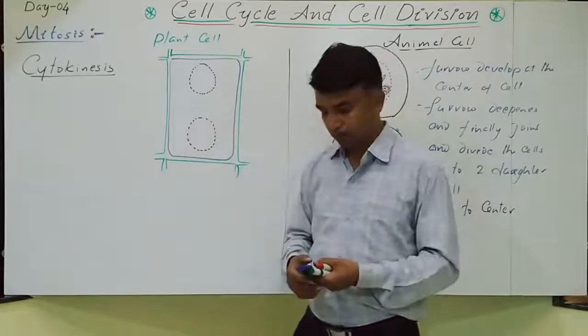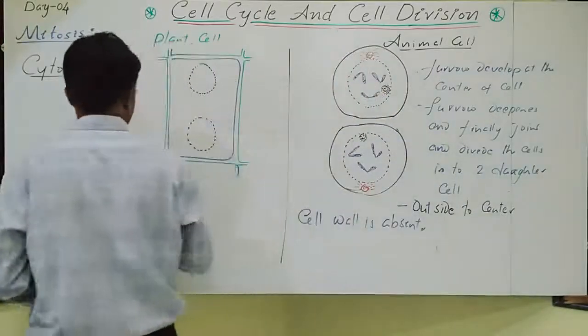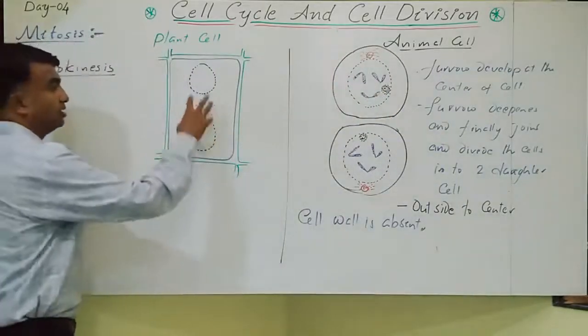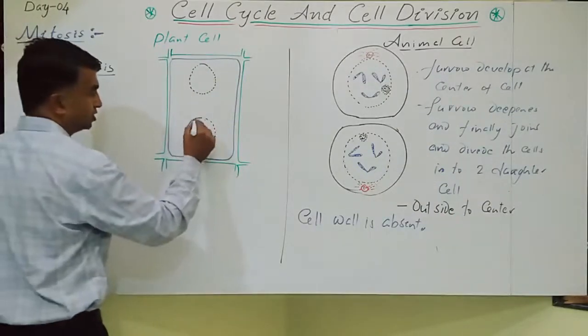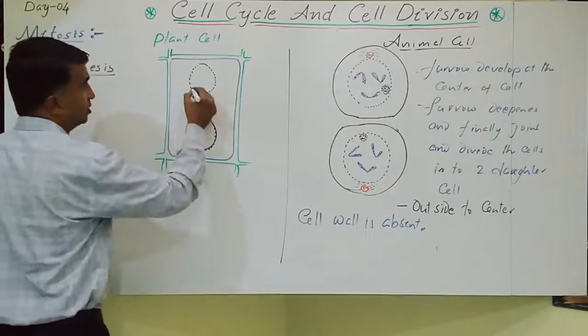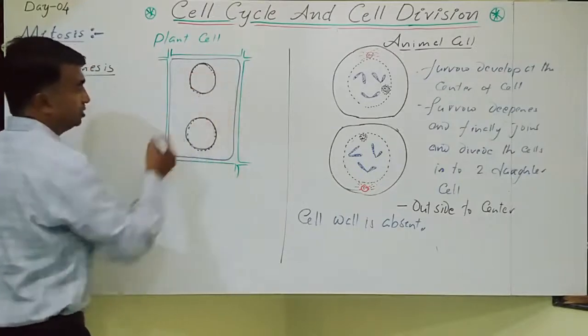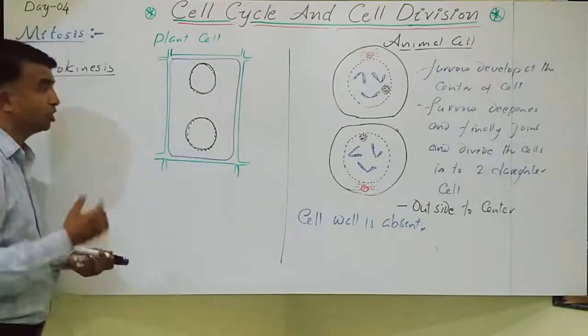This is a cell. How cytokinesis takes place with the cell wall: when the two nuclei are formed, the nuclear membrane reappears. These are the two nuclei. Yes. So Golgi bodies are produced. So Golgi bodies produce the small vesicles.